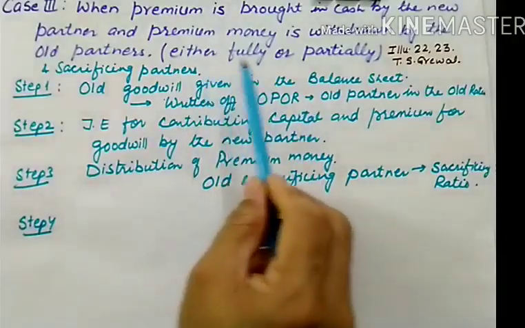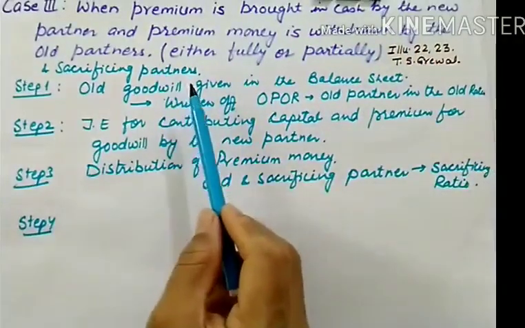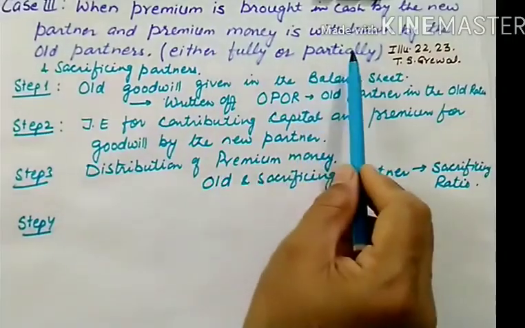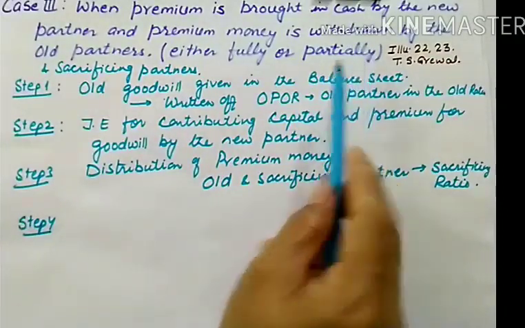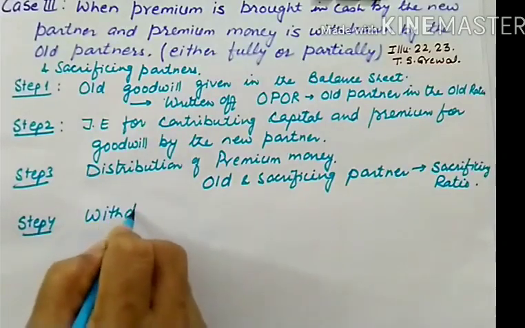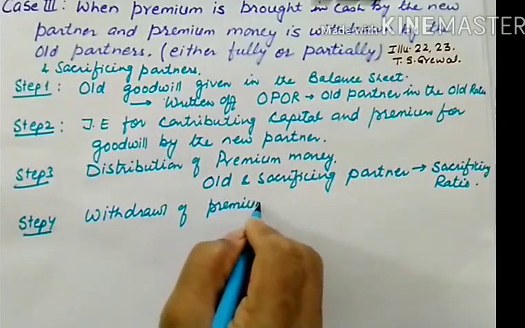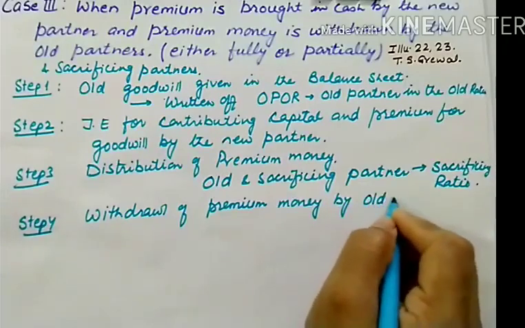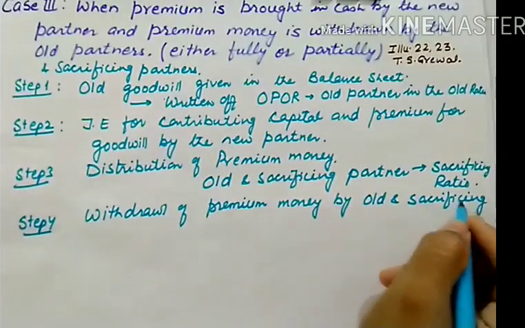Now step 4. What is there in step 4? Goodwill premium money is withdrawn by the old partners. Whatever money they are getting through premium is withdrawn by the partners, because they have a right to use that money. So the fourth entry will be withdrawal of premium money by old and sacrificing partners, because they are the ones who are getting it.